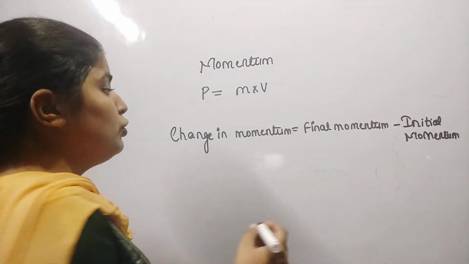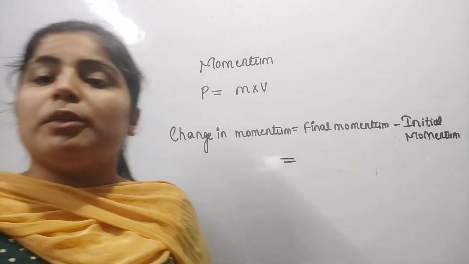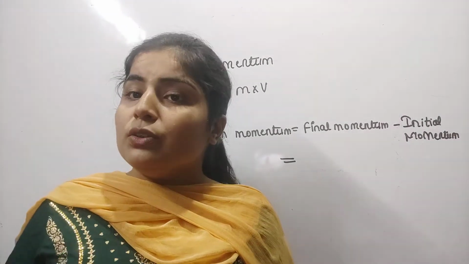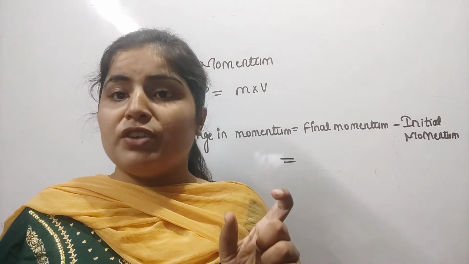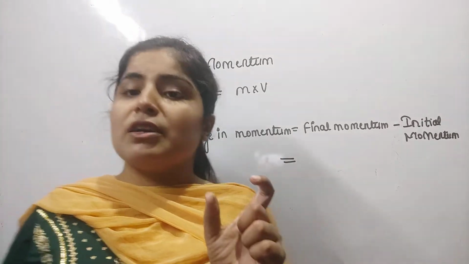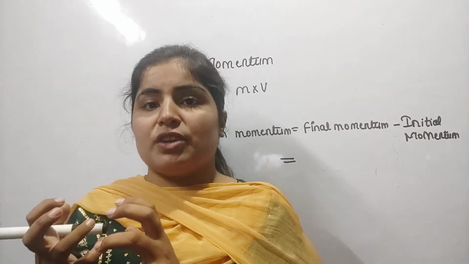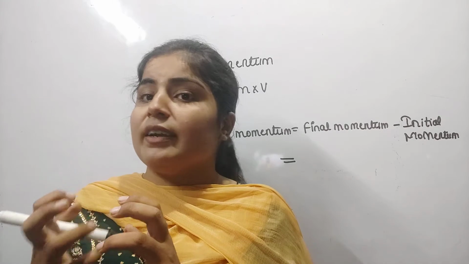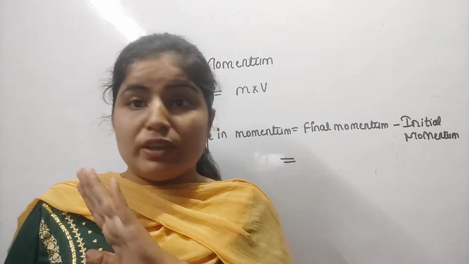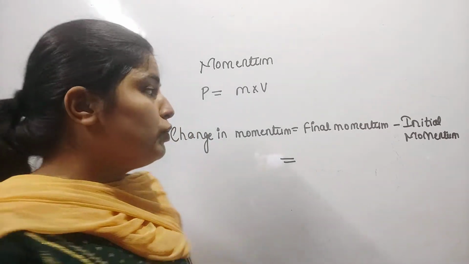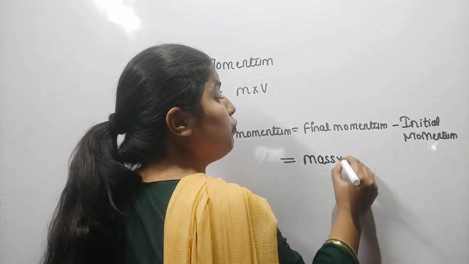So change in momentum will be equal to final momentum minus initial momentum. Final momentum means mass into final velocity. Actually the mass of an object does not change. What is the mass of an object? That is the material contained in any object. That is always fixed. So the mass of any object is fixed and does not change with time. So final momentum will be equal to mass into final velocity.